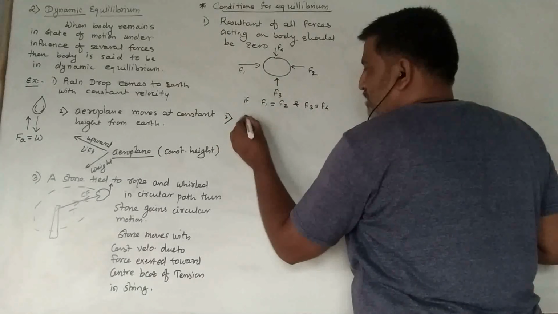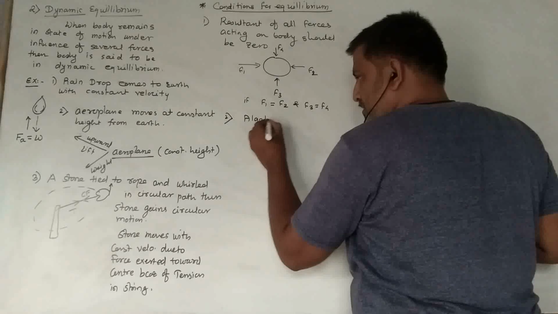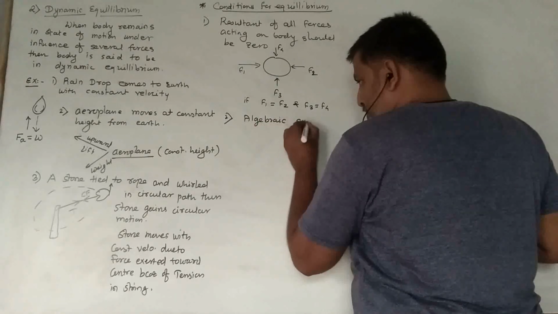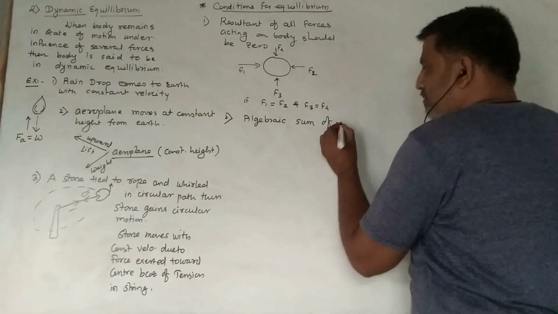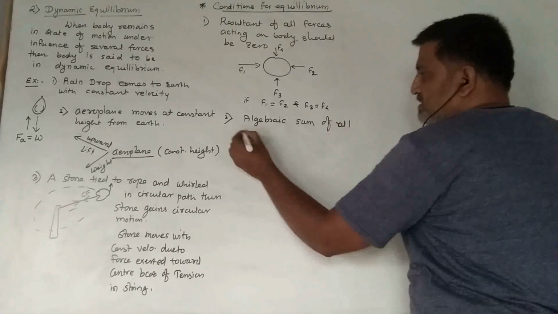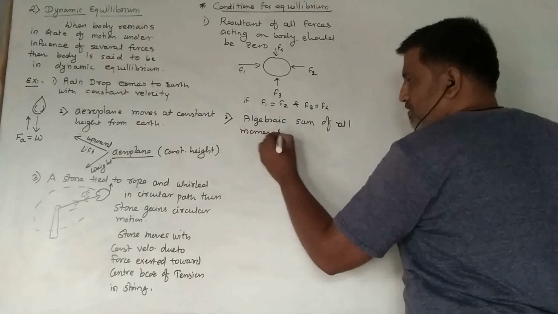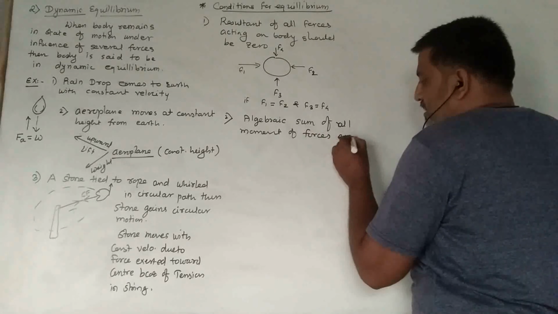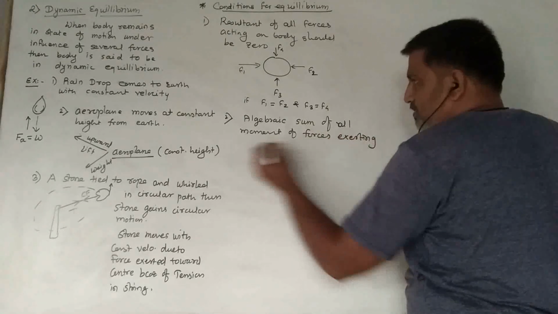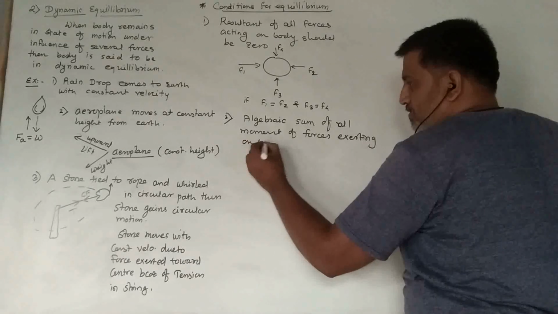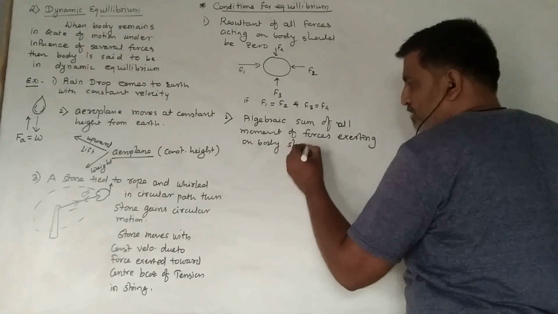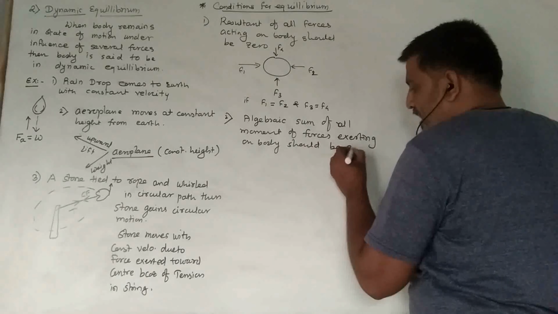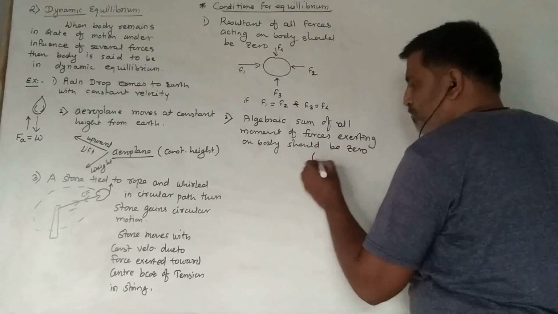Second, the algebraic sum of all moments of forces exerting on the body should be zero. Actually, this is for a pivoted body.